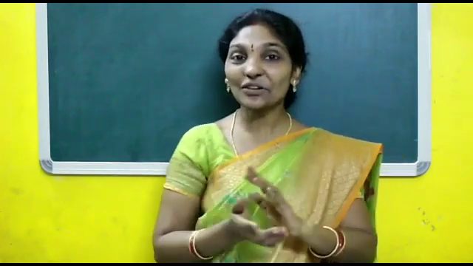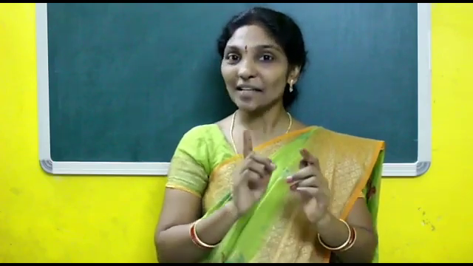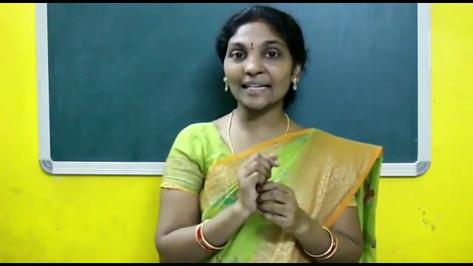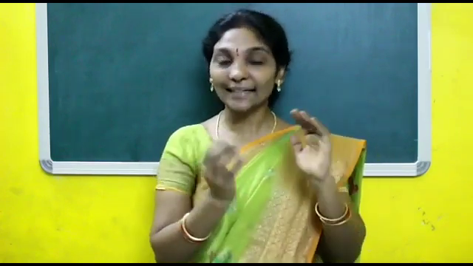Very good. So today I am going to do an activity based on these pairs. Children, collect some items like erasers, pencils or hair clips. Hair bands will be in your home, isn't it? So collect items like that.